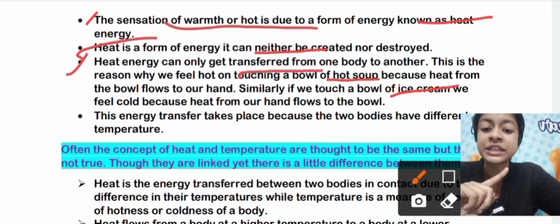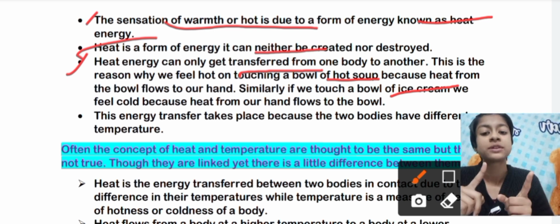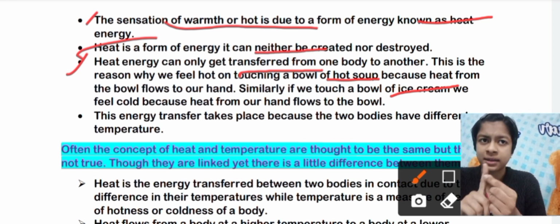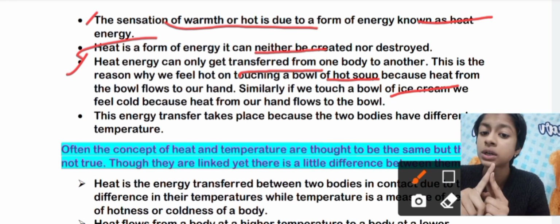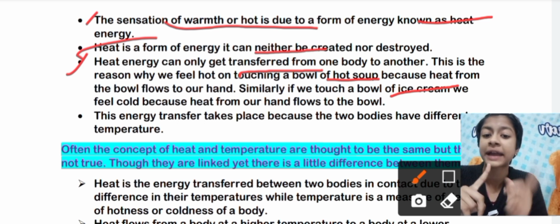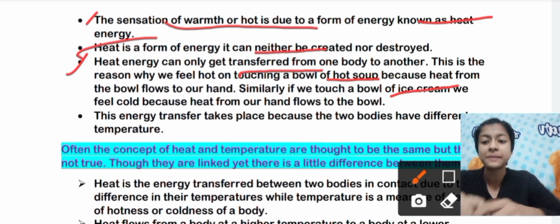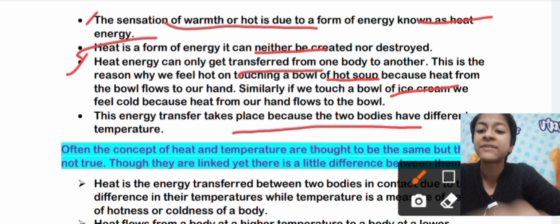When we touch it, the heat from our fingers gets transferred to the bowl of cold ice cream, and compared to the ice cream, our hand is becoming cold as the heat from our hand is transferred. So that's why we feel cold. Simple.